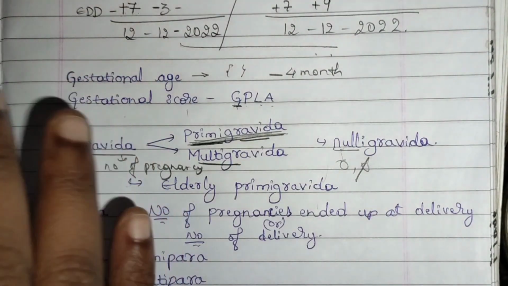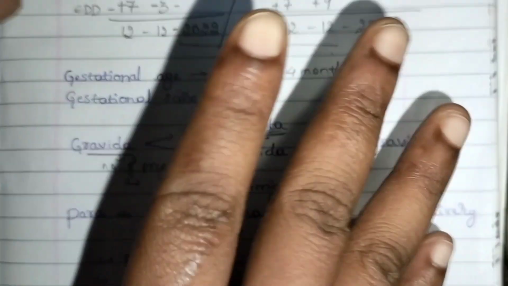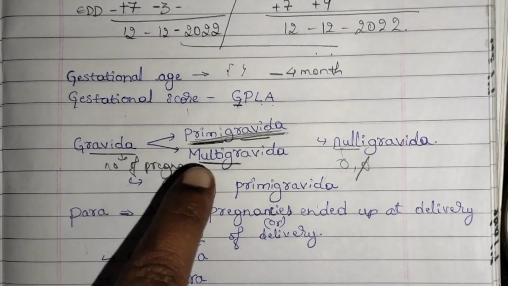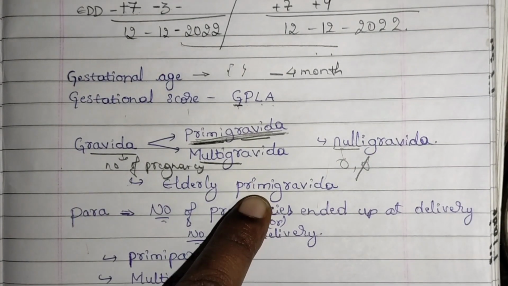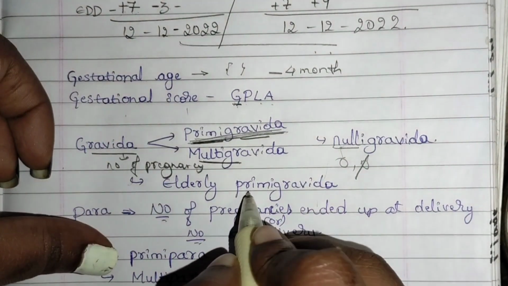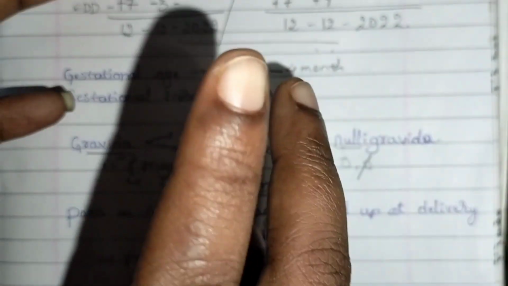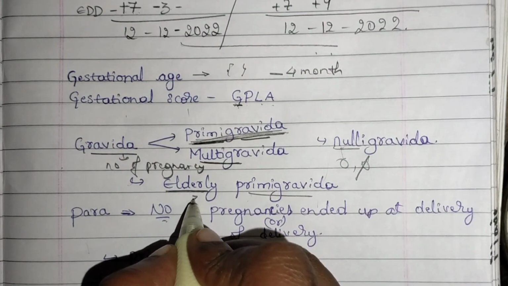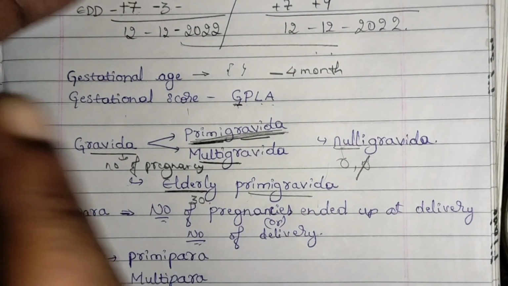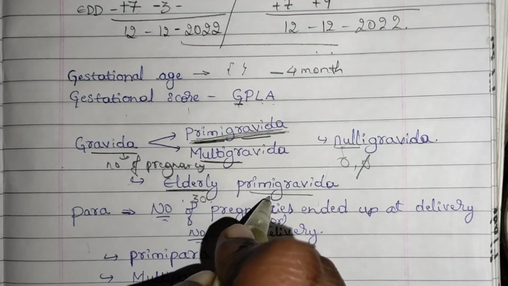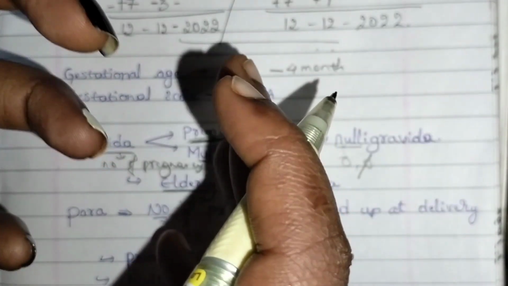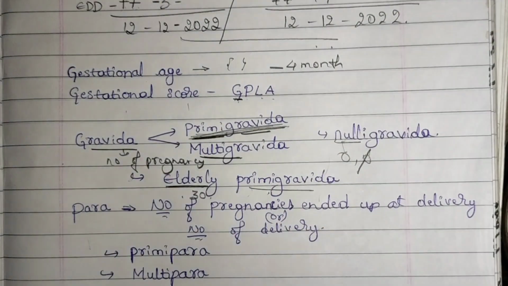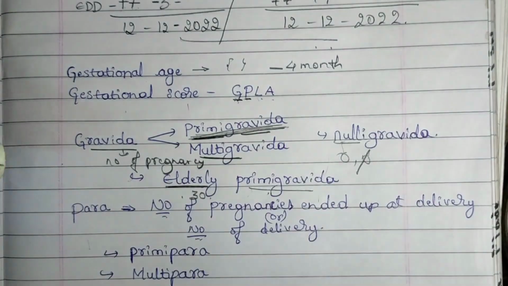Nulligravida. Nulligravida means the woman is not pregnant yet. The woman has never undergone any pregnancy, that is nulligravida. Next, elderly premigravida. Premigravida is first pregnancy, first time the woman is pregnant. Elderly in the sense it is indicating the age. If the woman is more than 30 years old, then that person is indicated as elderly premigravida. If the woman is getting pregnant for the first time and her age is above 30, then that is known as elderly premigravida.